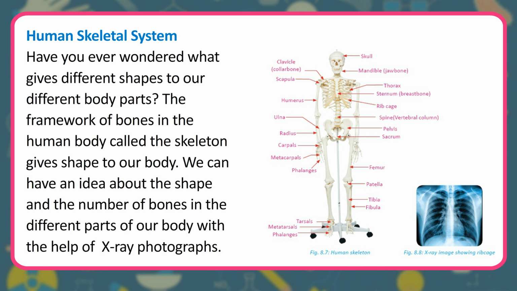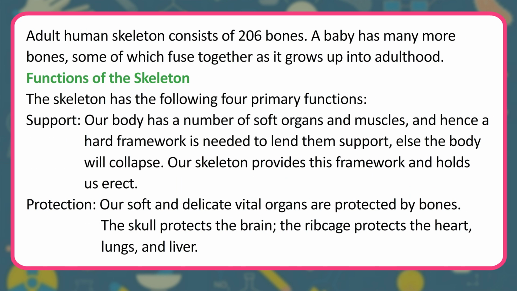Skull. Clavicle, collarbone. Mandible, jawbone. Scapula. Thorax. Humerus. Sternum, breastbone. Ulna. Rib cage. Spine, vertebral column. Radius. Pelvis. Carpals. Sacrum. Metacarpals. Phalanges. Femur. Patella. Tibia. Fibula. Tarsals. Metatarsals. Phalanges. Adult human skeleton consists of 206 bones.